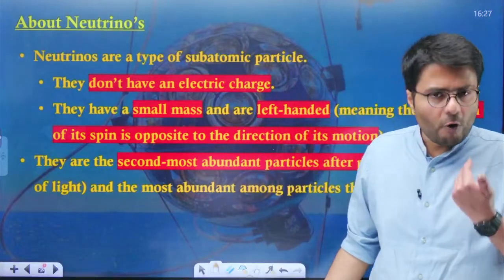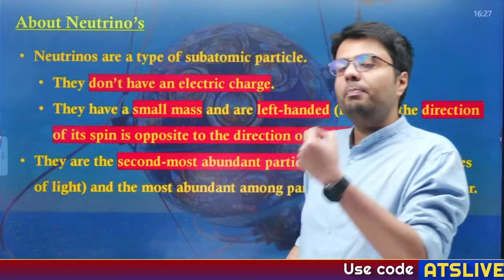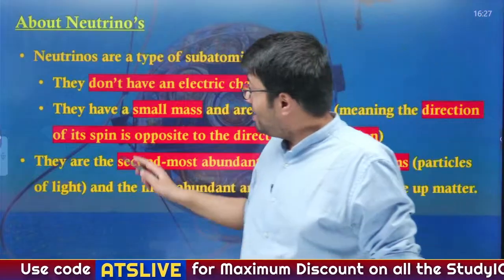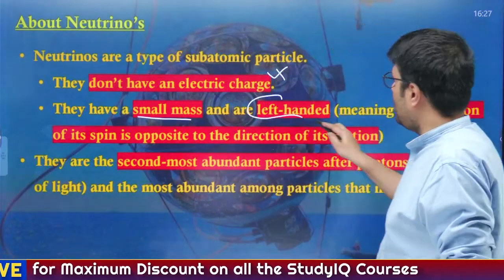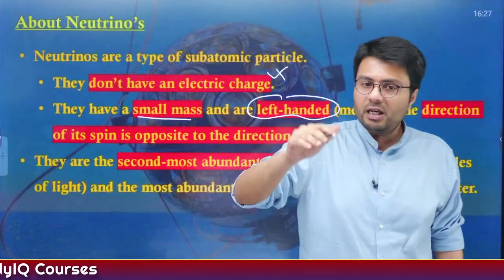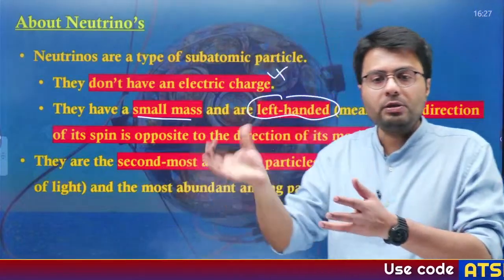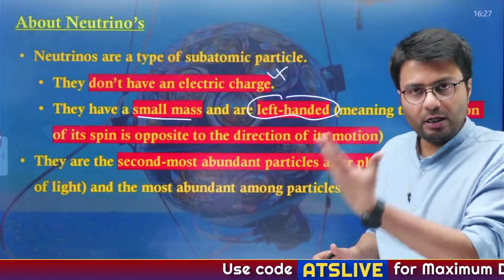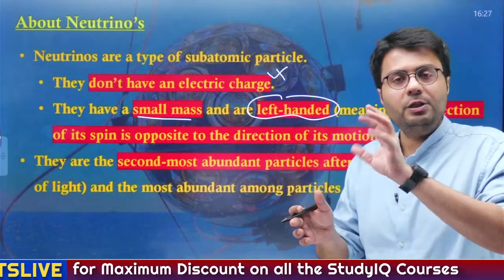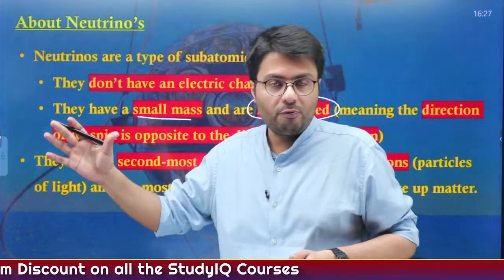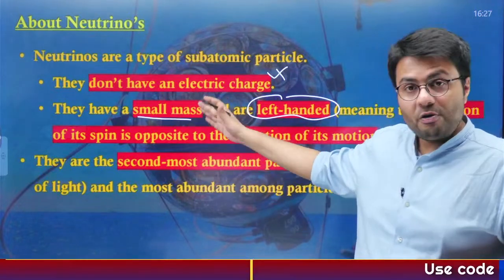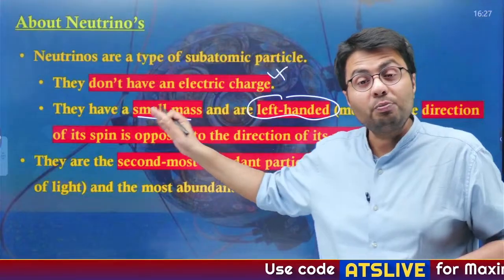These are a type of subatomic particle, and the characteristic of these subatomic particles, that is neutrinos, is that they do not have any electrical charge. Further, they have a very small mass, and the spin of this neutrino is actually left spin. The left-handed spin is a physical term for the spin of the neutrino which is opposite to the direction of its motion. Understood? You do not have to remember anything more, just remember that the direction of its spin is actually the opposite of its direction of motion. That is why it is called left spin. Whereas this does not have any electrical charge, it has a very small amount of mass.